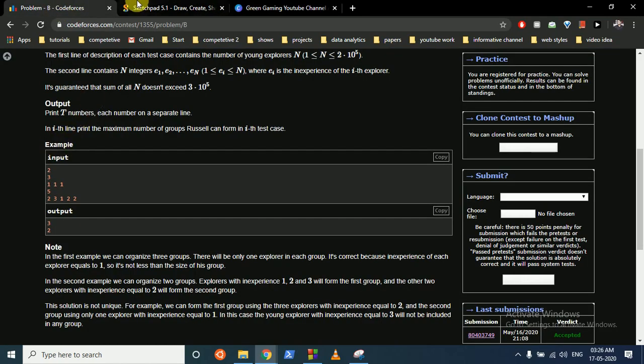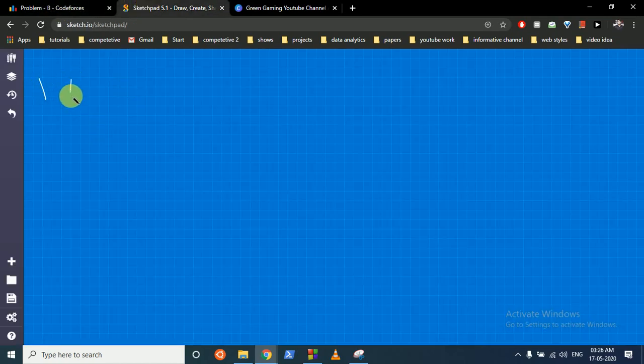The inexperience values are 1, 1, 1. There are three persons. We can put the first person in one group. Now the second person wants to join a group. We can put him in this group, or we can put him in another group. Because the size of this group is 2, and everyone in this group should have inexperience less than or equal to 2.